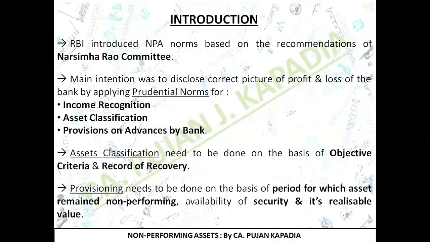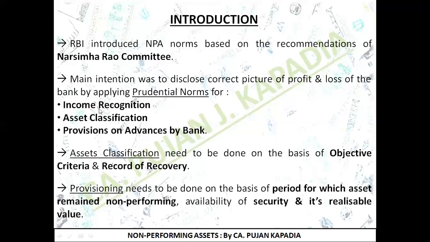Similarly, when a bank feels that it is not possible to recover 100% of the loan given to the customer, it, on the basis of the classification of the assets, creates appropriate provision in the books of accounts. So basically the third point deals with provisions on advances by the bank.